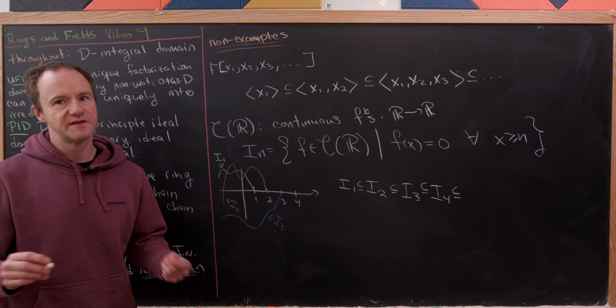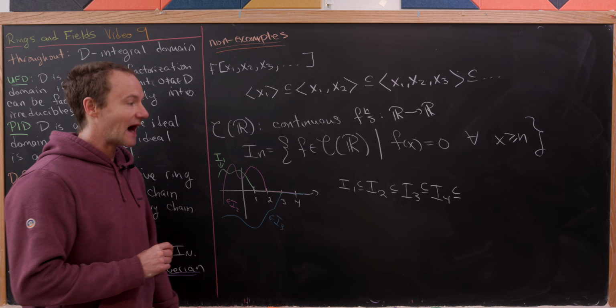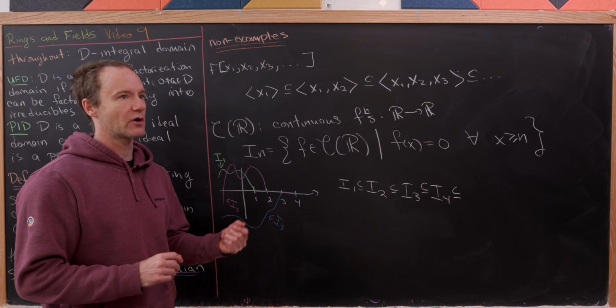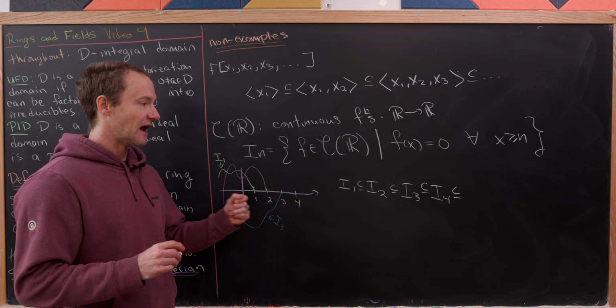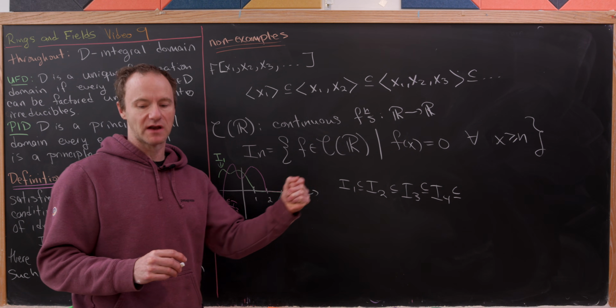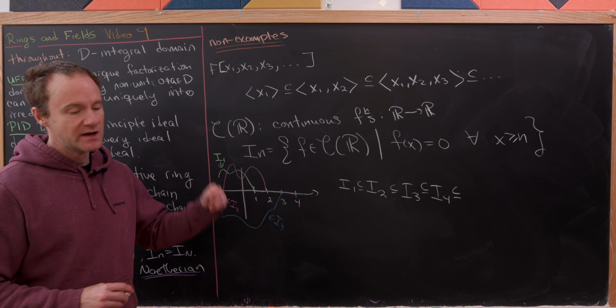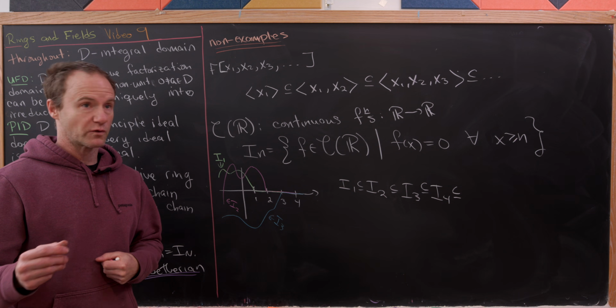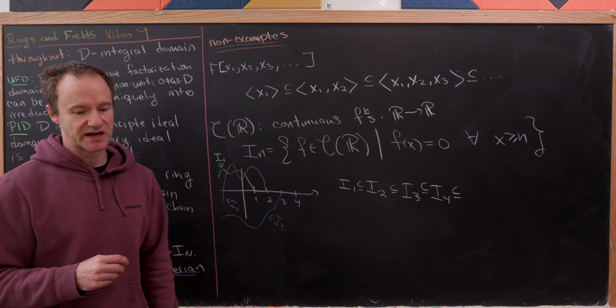And clearly, this doesn't stabilize either, because you can always just take a function that doesn't zero out until it has to, and that's going to be in the next stage, but not in the previous stage. Okay, so there we've got it, 2 non-examples of rings satisfying the ascending chain condition.